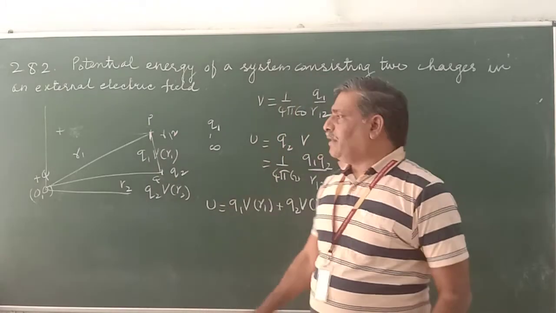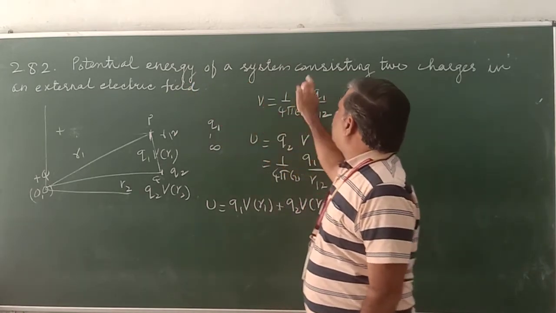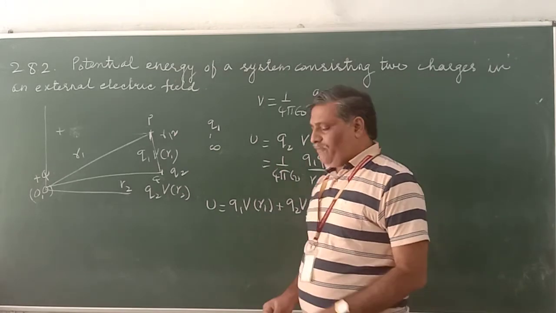This is the potential energy of a system consisting of two charges in an external electric field.